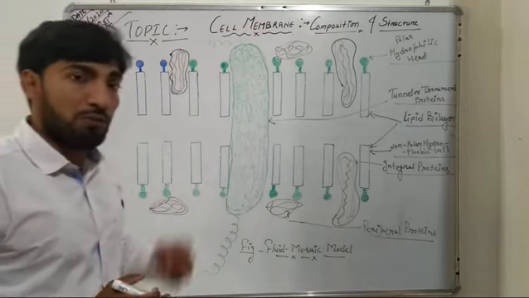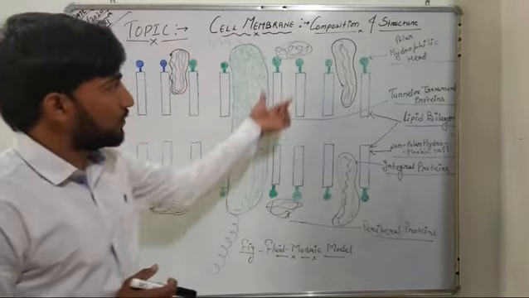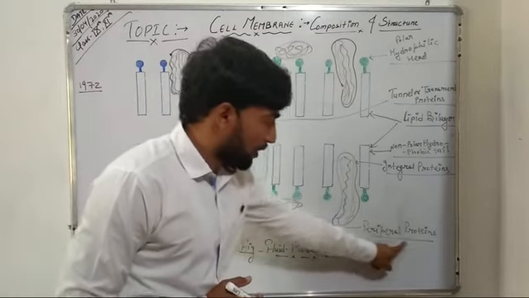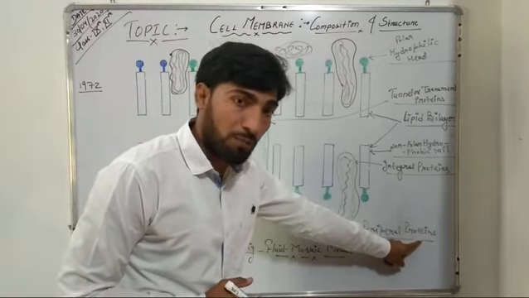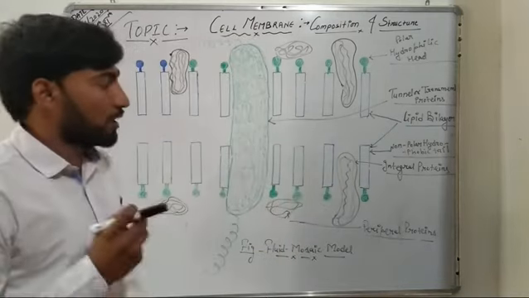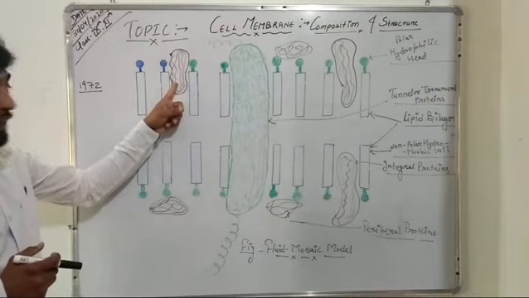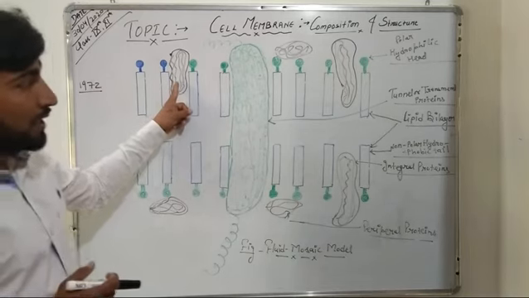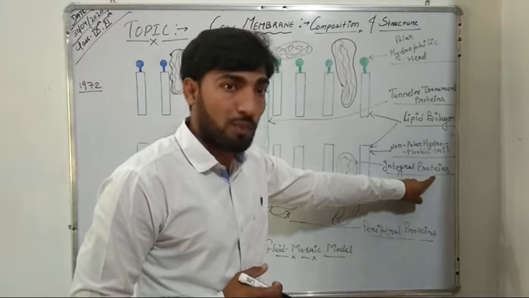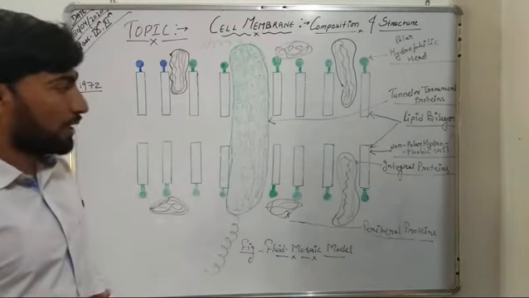Now, certain proteins are present at the surface of the lipid bilayer, and these are known as peripheral proteins, external proteins, extrinsic proteins, or surface proteins. There are certain proteins which are found embedded in the lipid bilayer, and these are known as integral proteins or intrinsic proteins.